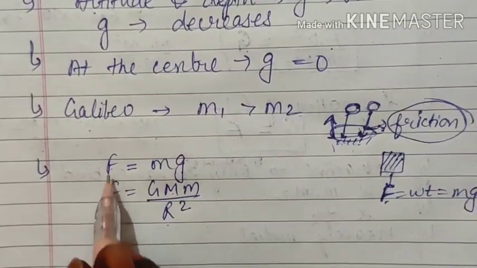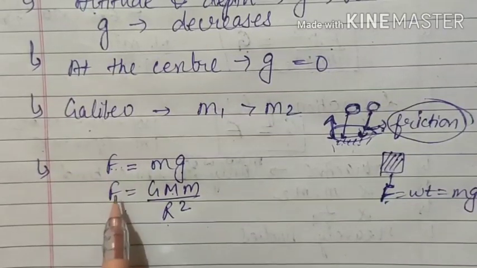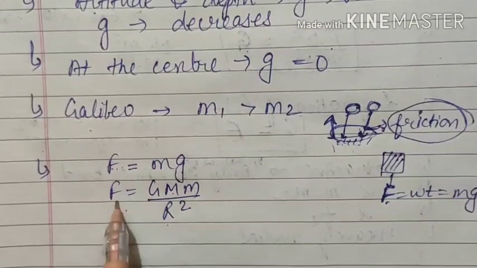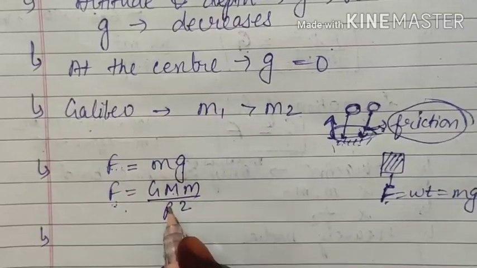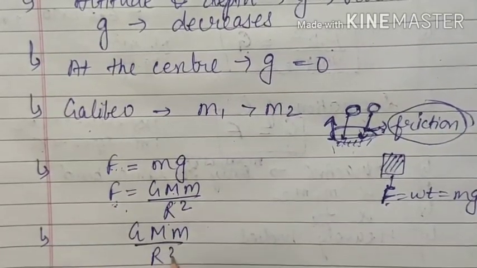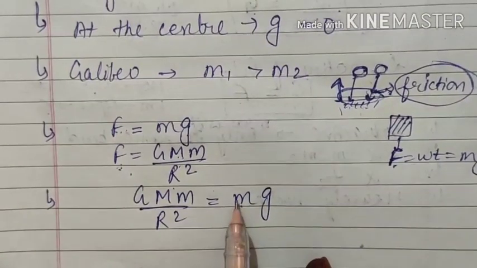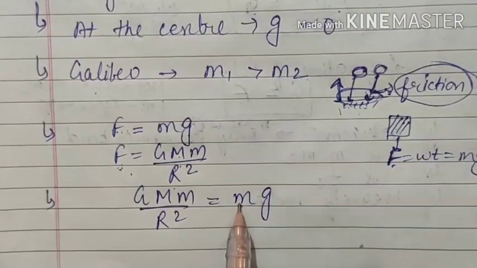So these two forces are the same gravitational forces. That means both are acting between two bodies which have some mass. So both the forces are equal, and if both the forces are equal, then G capital M upon R square must be equal to mg. Here m is the mass of the particle or the object which is kept at some height or on the surface of the Earth.